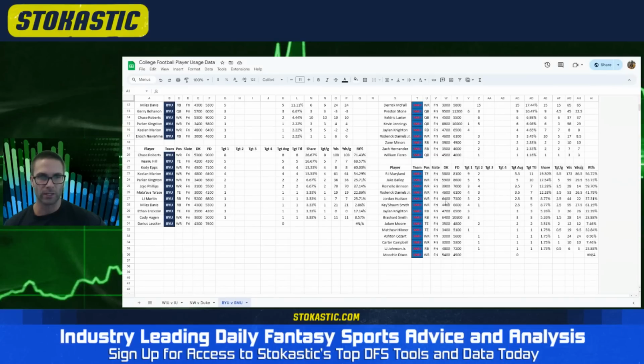I always struggle with the expensive SMU wide receivers because their routes are not vastly different than Romello Brinson, Roderick Daniels, Keyshawn Smith. I honestly would prefer going down and playing those guys, just price adjusted. Of course, if you give me all the salary in the world, sure, I'll play Jordan Hudson. But if salary is a thing, which it is on the slate, there's not much difference other than efficiency between those players, Romello Brinson, Keyshawn Smith, and Roderick Daniels.